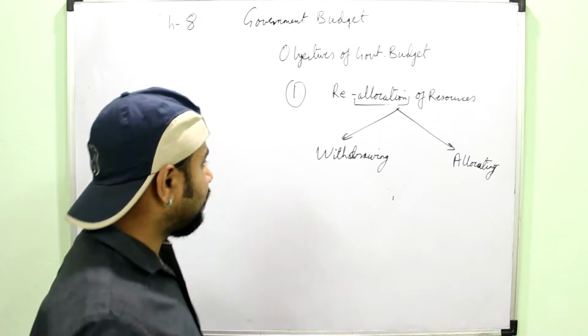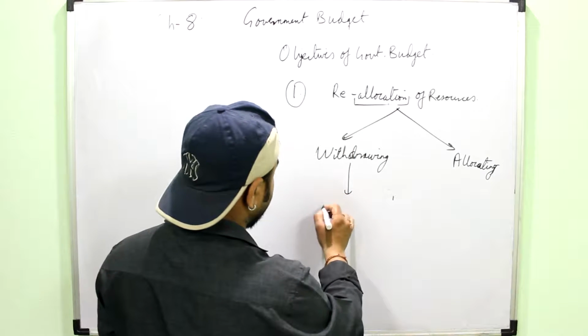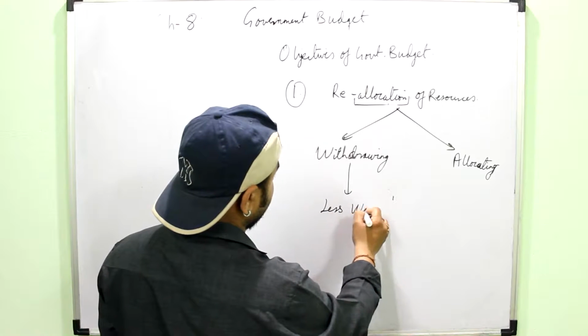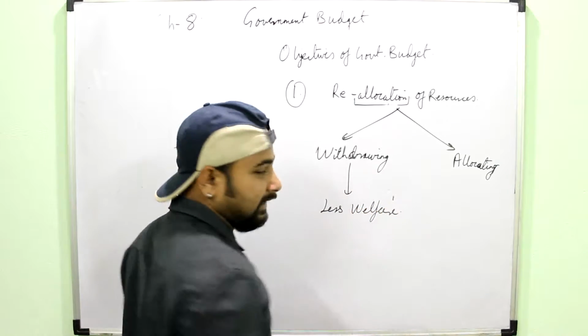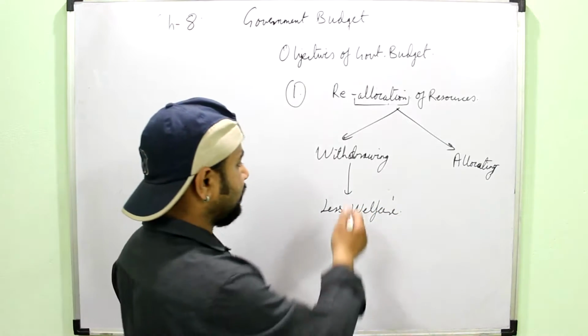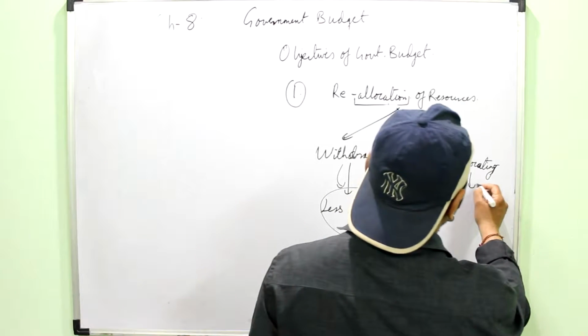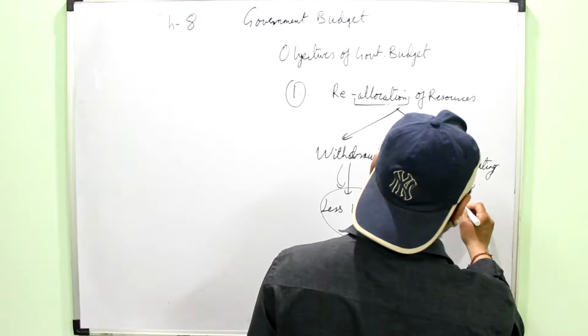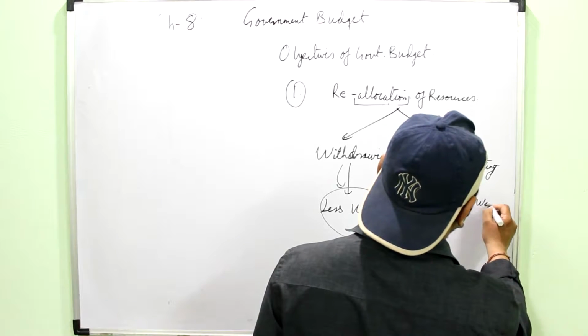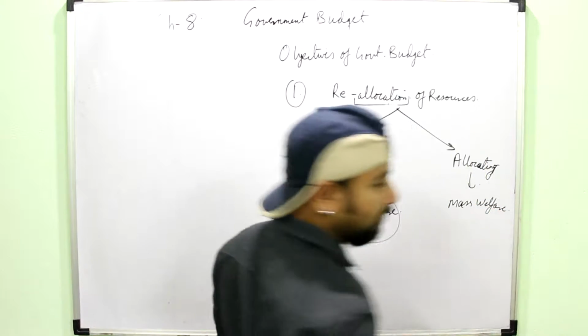From the projects where there is less welfare or which are giving less benefit to the economy, the resources will be withdrawn and allocated to the projects of mass welfare, or the projects which can do more welfare.